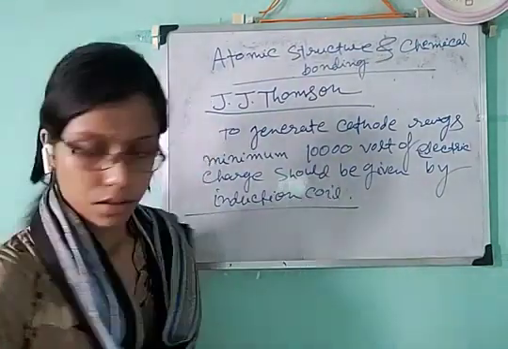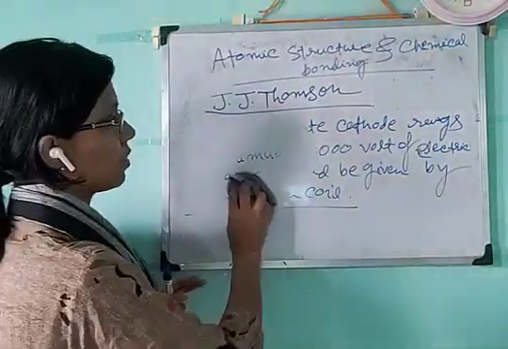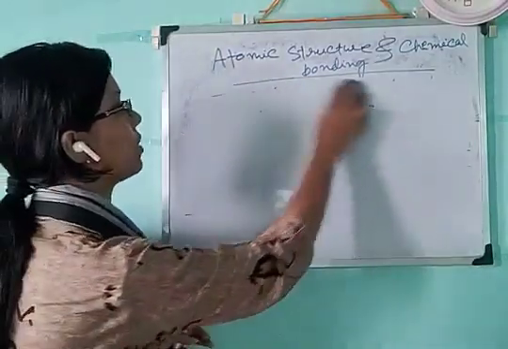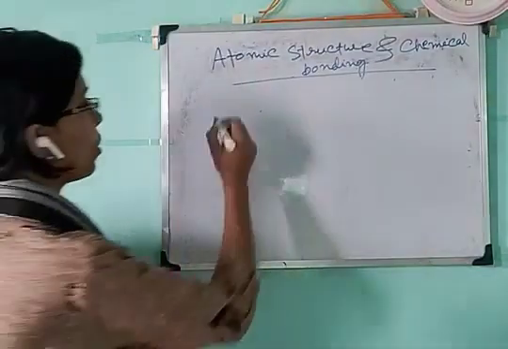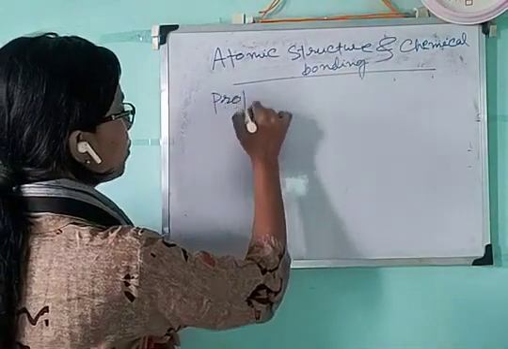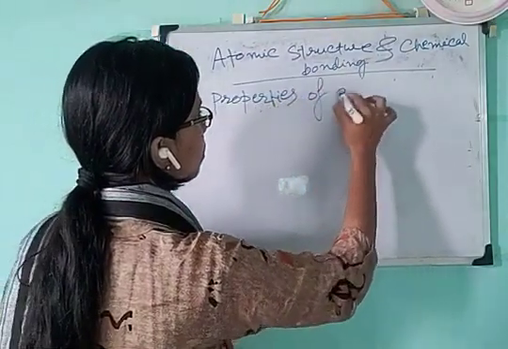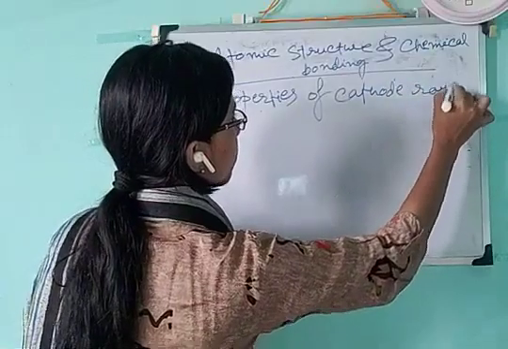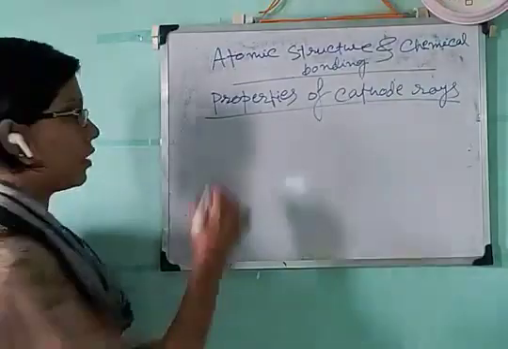Now, by this discharge tube experiment, what are the properties Thomson got? Properties of cathode rays. First of all, the cathode rays are going in a straight line.